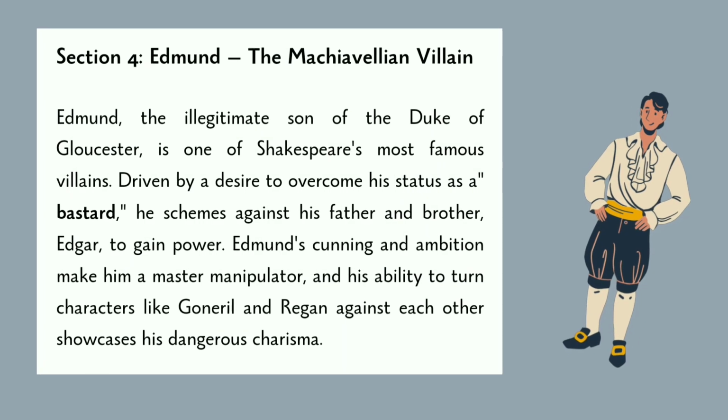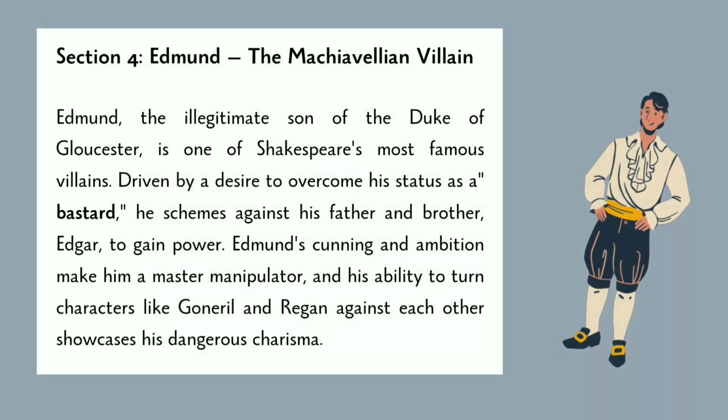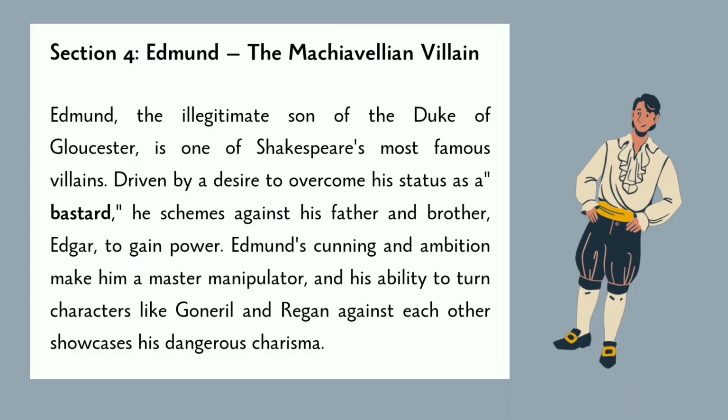Edmund, the Machiavellian villain. Edmund, the illegitimate son of the Duke of Gloucester, is one of Shakespeare's most famous villains. Driven by a desire to overcome his status as a bastard, he schemes against his father and brother Edgar to gain power. Edmund's cunning and ambition make him a master manipulator, and his ability to turn characters like Goneril and Regan against each other showcases his dangerous charisma.